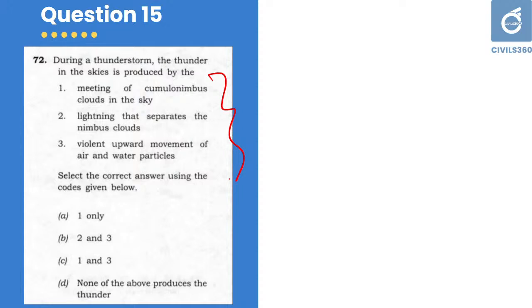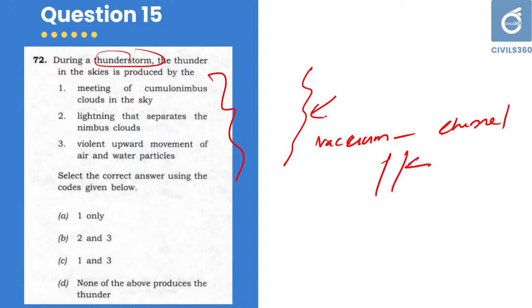That means two clouds meet or collide together to form the thunderstorm. No, of course not. Thunder is formed because of the lightning. The lightning creates a vacuum known as a channel. This vacuum is filled by the adjacent air molecules, and this creates thunder in the atmosphere. That is, thunder is created by the filling up of the channel or vacuum created by the lightning.